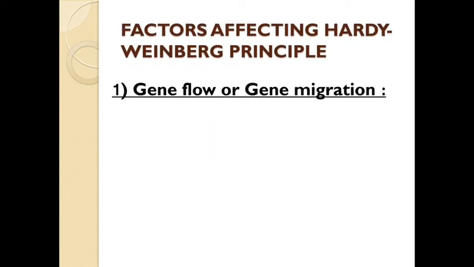Number 1, gene flow or gene migration. So, my dear student, from its name itself, you may have some idea regarding gene flow. Flow means what? From one place to another. Clear? Migration means what? If something is traveling from one place to another. So here, we are talking about gene migration.